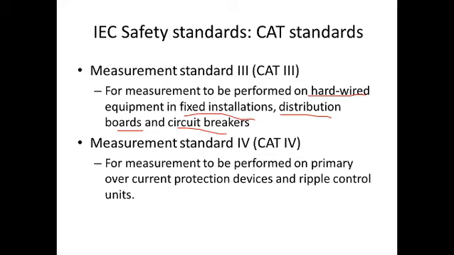The last one is measurement standard 4, for measurements performed on primary overcurrent protection devices and ripple control units. These safety standards give the norms: tolerable voltage levels or tolerable current levels.